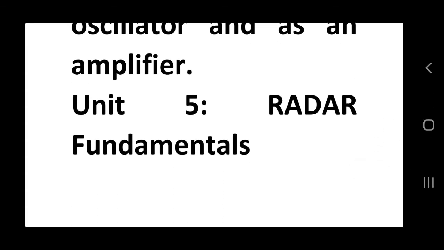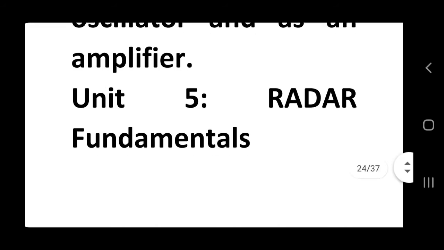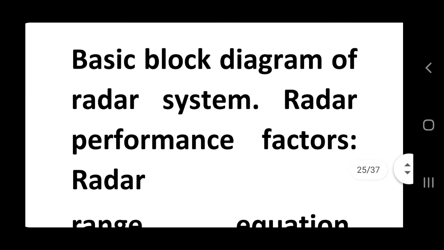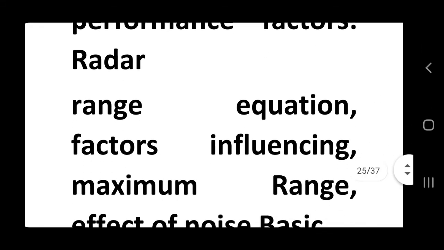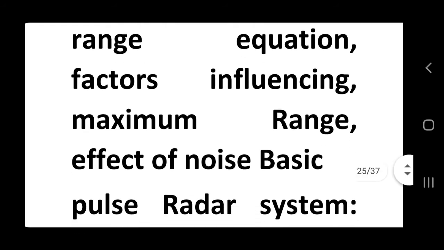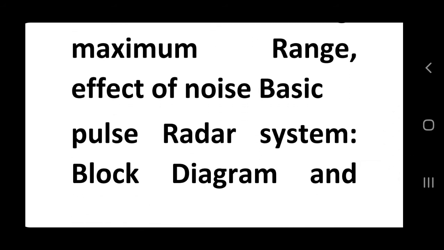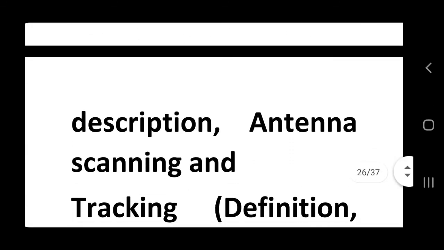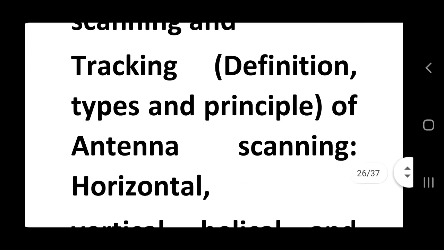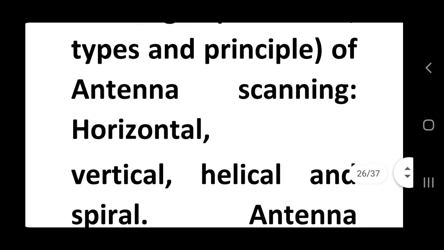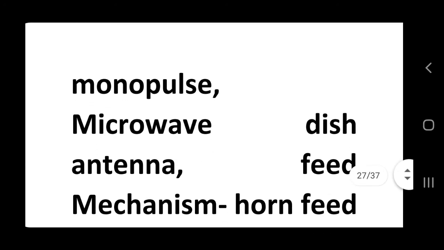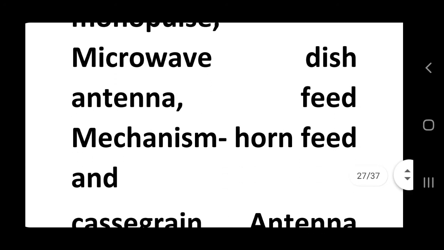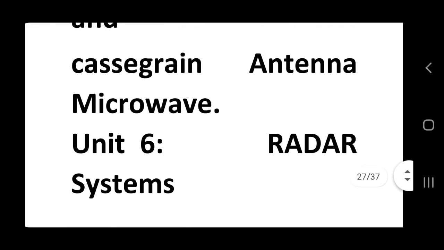Then unit 5 and unit 6 are related to radar. Radar fundamentals: basic block diagram of radar system, radar performance factors, radar range equation, factors influencing maximum range, effect of noise, basic pulse radar system, block diagram and description, antenna scanning and tracking, definition, types and principle of antenna scanning, horizontal, vertical, helical and spiral, antenna tracking, sequential, conical and monopulse, microwave dish antenna, feed mechanism, Cassegrain antenna, microwave.